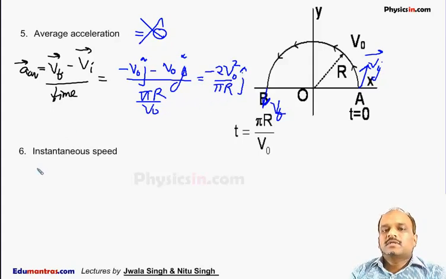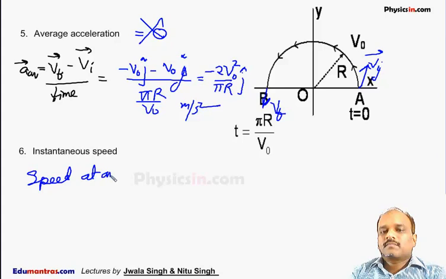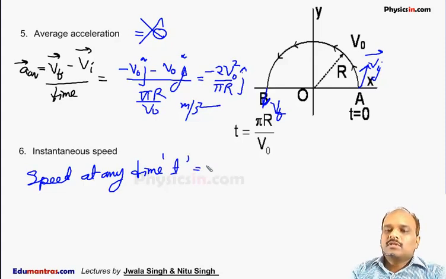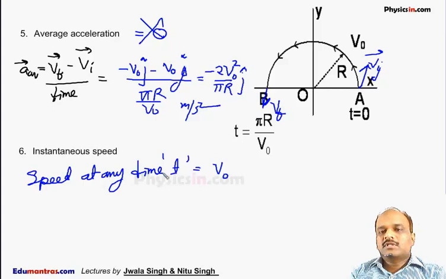This is in meter per second square. The next is instantaneous speed. Now instantaneous speed is the speed at an instant. So we can say at an instant the speed of the particle is always constant. So instantaneous speed is always constant, which is equal to v naught. Speed is constant, so its instantaneous value is always fixed.